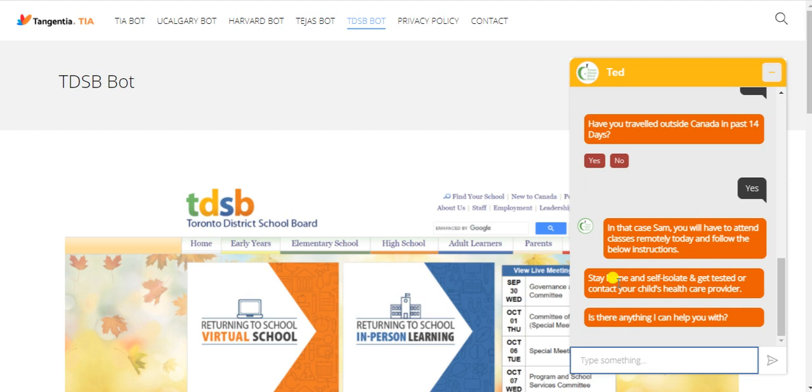This is the scenario wherein the self-assessment, or as they call it, the student COVID passport, can be generated, or the student can be assessed only using the bot. So this is not only for the student, this can be done for the teachers who will be attending the school, or the staff, the non-teaching staff who will be going to school. So this assessment can be done by everyone, and the best thing is that we can keep track of every day, like who has come and who has not, and every data can be stored.